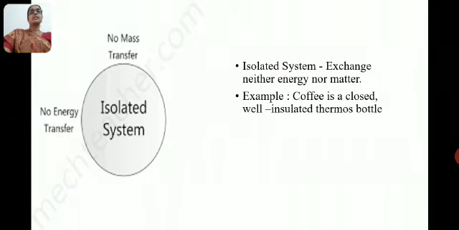Isolated system. The system does not exchange either energy or matter with the surroundings. An isolated system is an insulated vessel, so it does not exchange energy and matter with the surroundings. For example, if you take coffee in a thermoflask, the thermoflask does not transfer heat energy and also the matter to the surroundings.